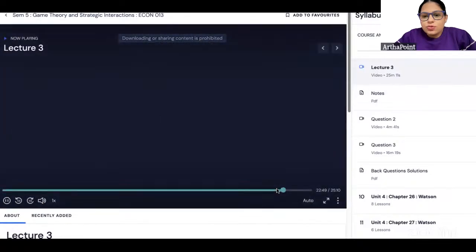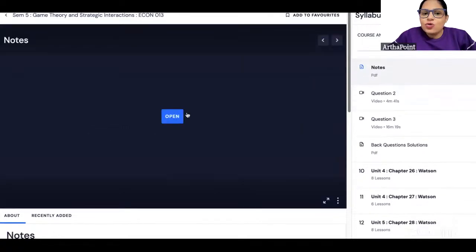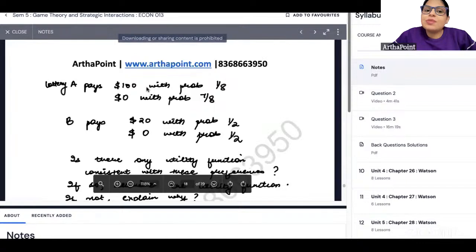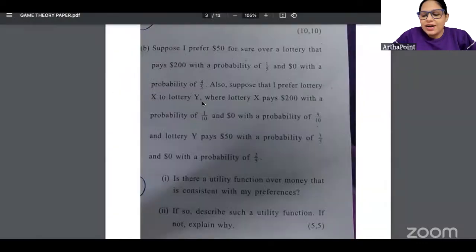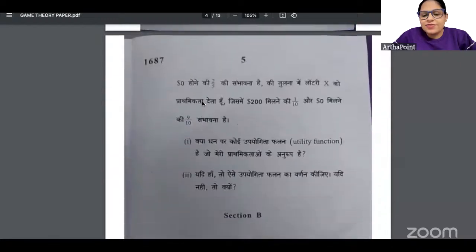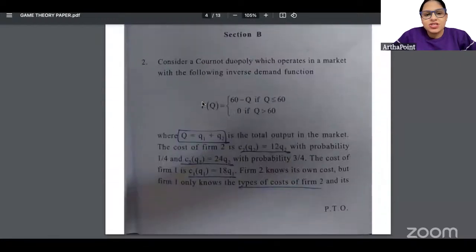So if I go towards the end of lecture 3, you will notice it says sharing content is prohibited because of the application. So I'm not able to share the screen. But if I go to the lecture, you will be able to see this question. So we have done both the questions of part A. There is nothing very different that has come. अब इस पे आ जाते हैं बेटा.